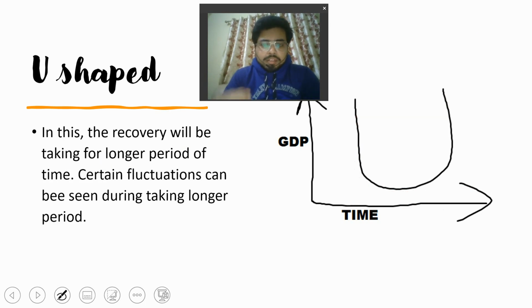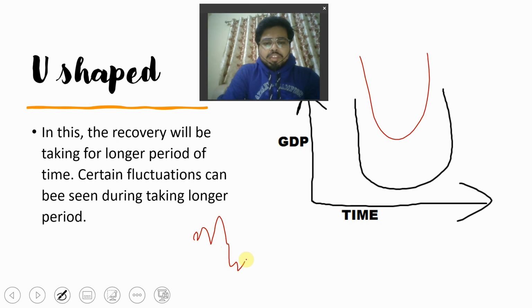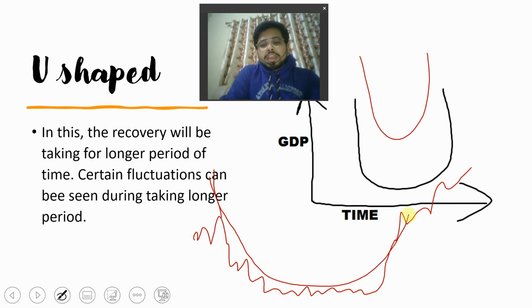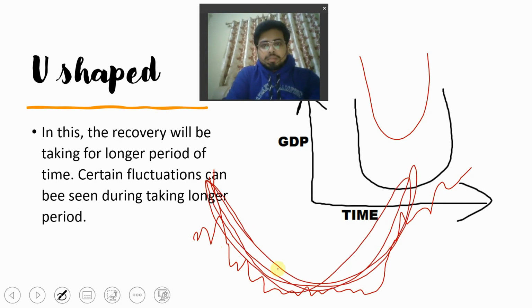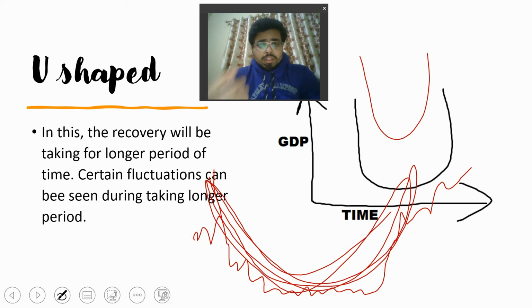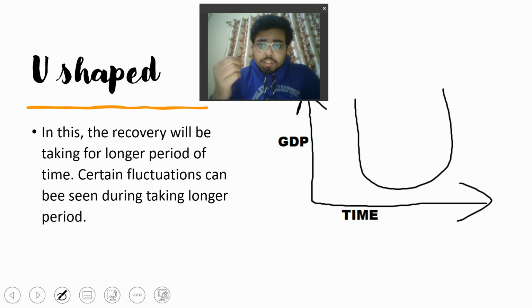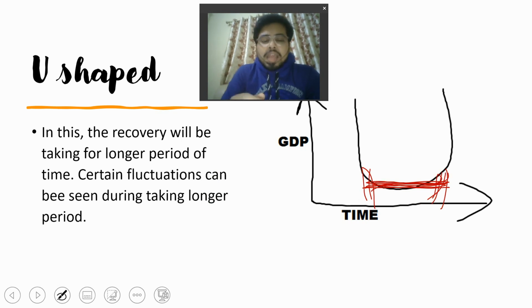The same thing I will explain here. Don't suppose that you will have an absolutely alphabetical U-shape. No, the graph will come down, move along, then come back above, so the overall shape of your graph will be like a U. That is called a parabolic shape. So in this U-shaped recovery you have to note that the time period for the recovery will be more, while in the V-shaped recovery the time period of the recovery will be very less.